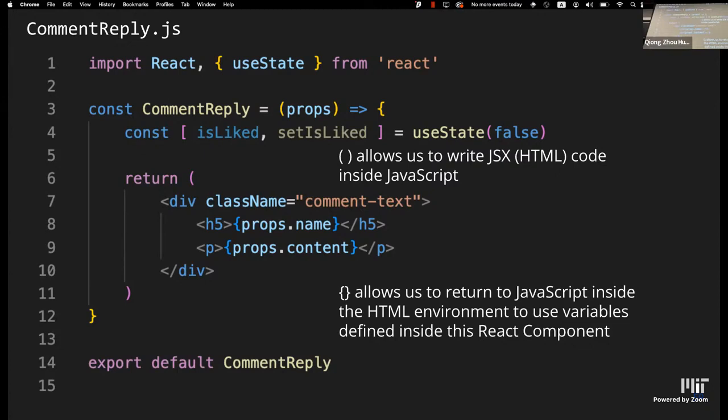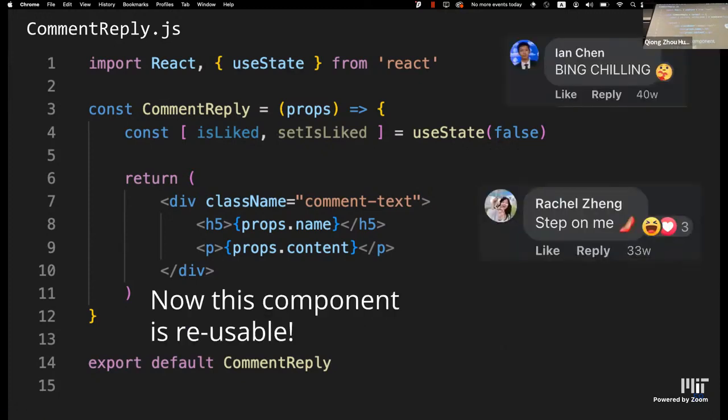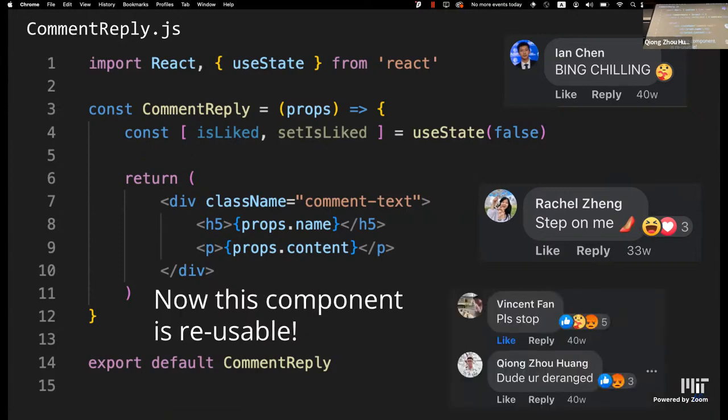Likewise, the parentheses allow you to open a window into the JSX flow while inside React JavaScript. And so we've done what we wanted to do. This component is reusable because we can pass it props for the main content, and then it will construct this component. So now this component is reusable and it can make a ton of other comments.